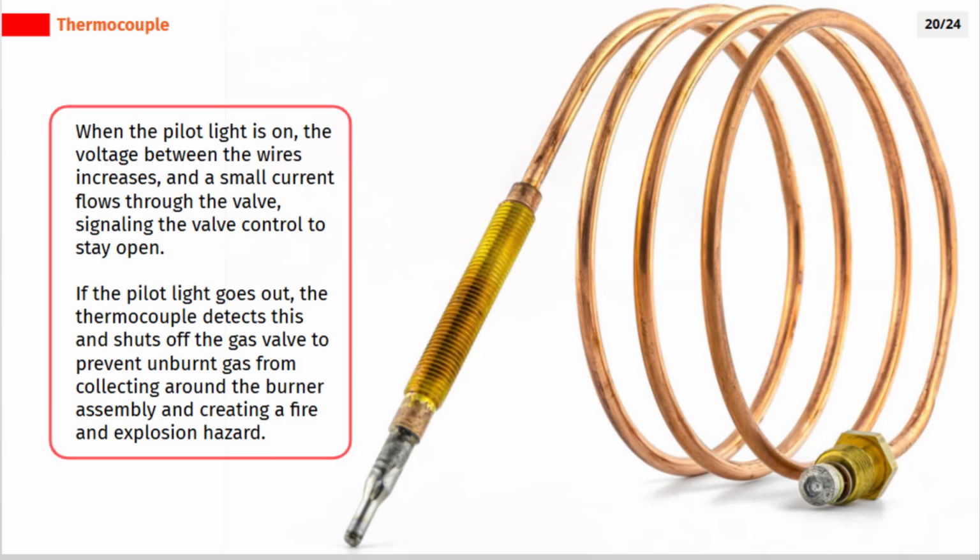When the pilot light is on, the voltage between the wires increases, and a small current flows through the valve, signaling the valve control to stay open. If the pilot light goes out, the thermocouple detects this and shuts off the gas valve to prevent unburnt gas from collecting around the burner assembly and creating a fire and explosion hazard.